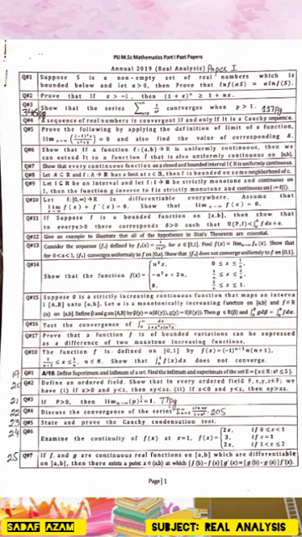Question number 25. If f and g are continuous real functions on [a, b] which are differentiable on the open interval (a, b), then there exists a point x belonging to (a, b) at which [f(b) minus f(a)] g'(x) is equal to [g(b) minus g(a)] f'(x).